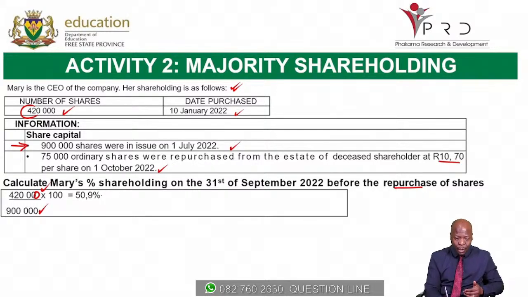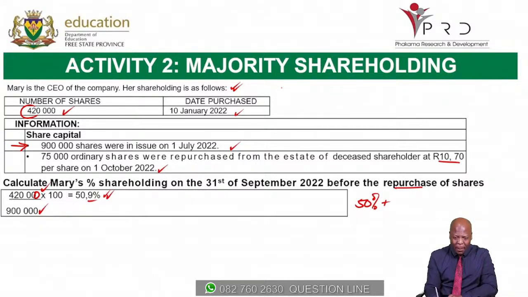So she was currently holding 50.9%. That means she was a major shareholder because she has 50% of the shares plus more. And here she has 50.9. That means she is a major shareholder. As we continue with the class, I'm going to show you 3 ways in which you can determine how one becomes a major shareholder.